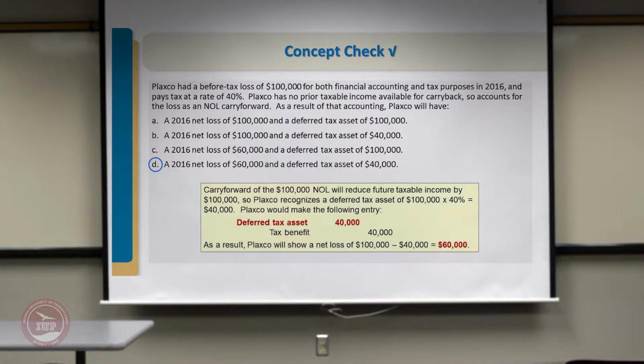At the same time, you had a net loss of $60,000, because you got a benefit of $40,000. So there was $100,000 of loss less $40,000 of tax benefit derived from the deferred tax asset, bringing your net loss to $60,000.